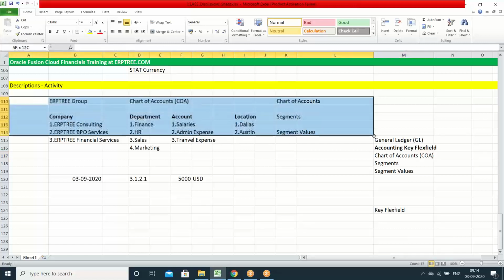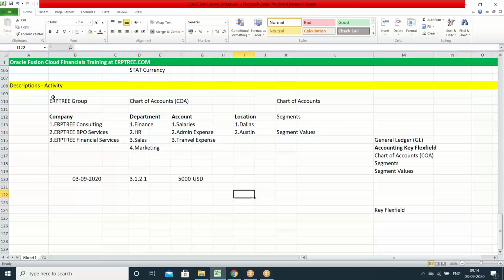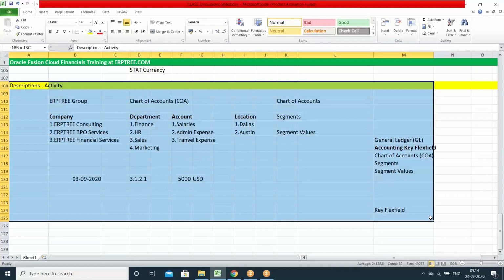So far, whatever we discussed, any questions, please? If no questions, we'll proceed with the next point related to this chart of accounts only. Any questions on these points, please? Any questions from anyone, please?